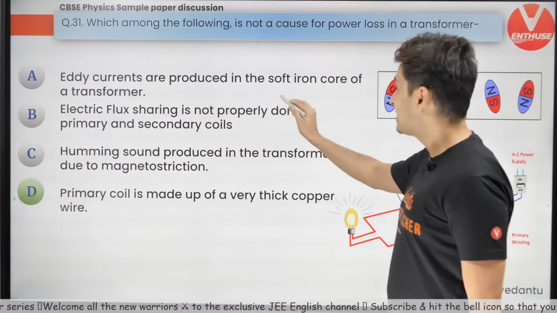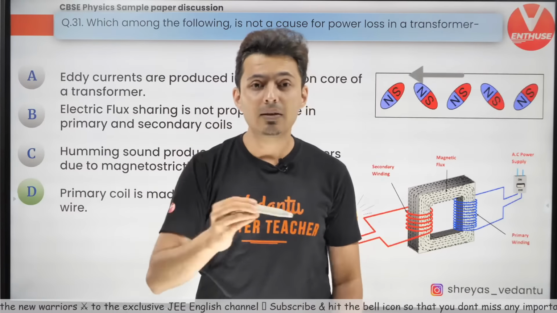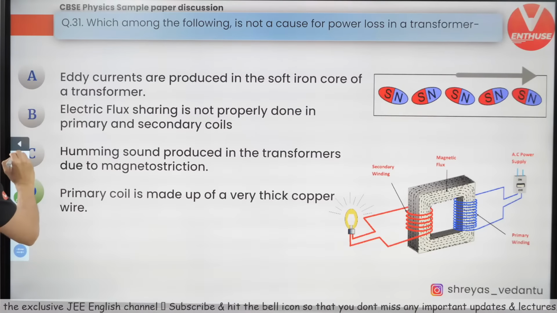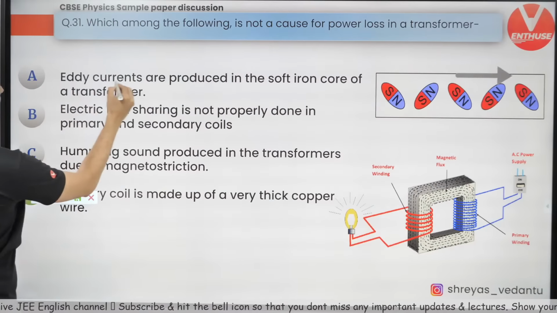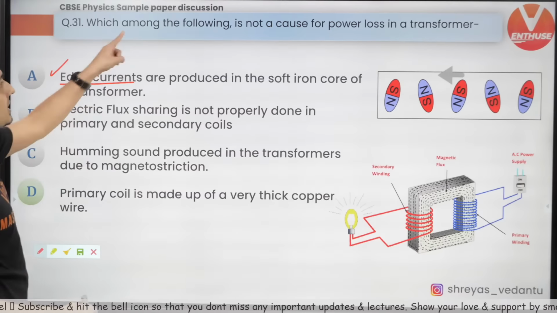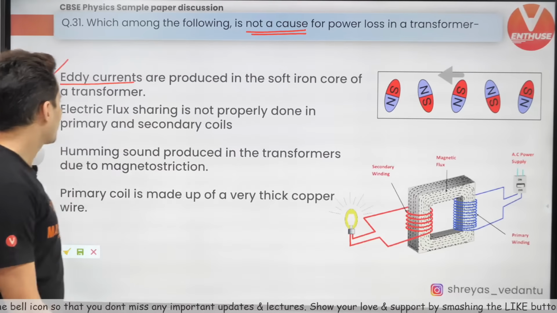The eddy currents in the soft iron core produce heat losses. So this is a cause of loss. Eddy currents are a cause of loss. This is correct, there is no doubt about it. The question says, which of the following is not a cause?